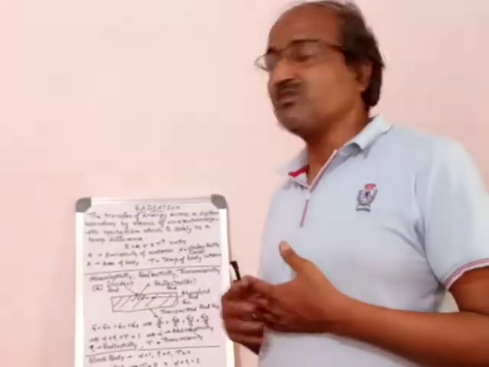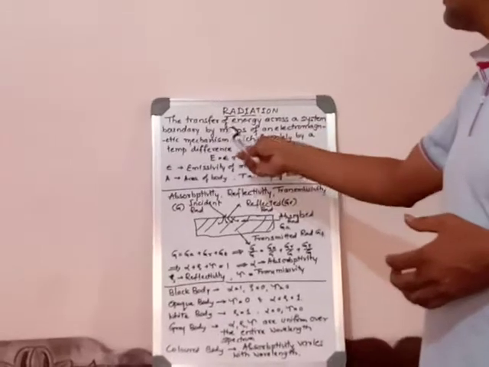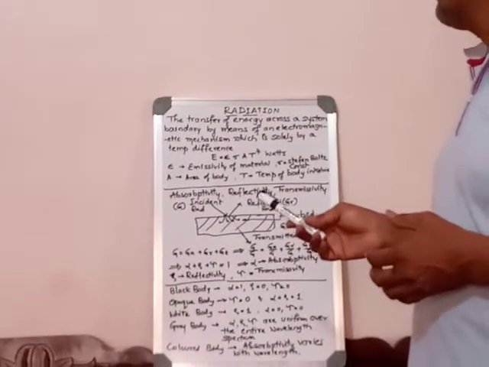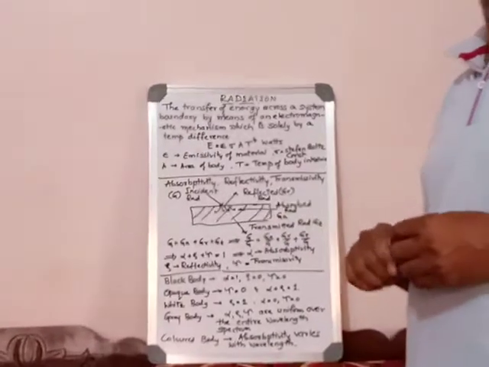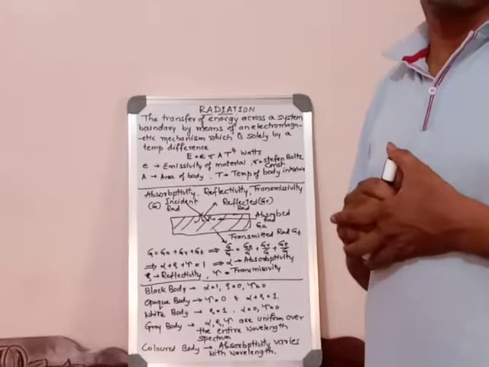If you see the definition of radiation: the transfer of energy across a system boundary by means of an electromagnetic mechanism, which is solely by temperature difference. That is important. It is an electromagnetic phenomenon. Radiation is an electromagnetic phenomenon.